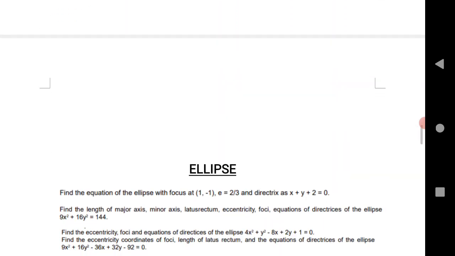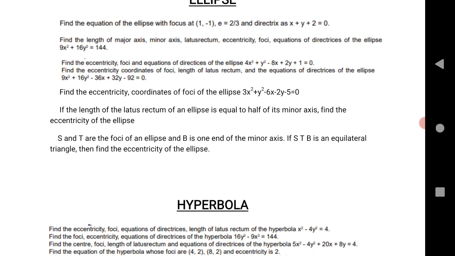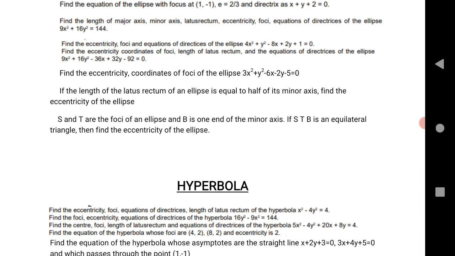The next chapter is a very important chapter for 4 marks, that is the ellipse. Find the equation of the ellipse with focus, eccentricity and directrix given. Find the length of the major axis, minor axis, latus rectum and eccentricity. The foci and equation of the directrix of an ellipse is a very important question that will definitely give you maximum marks. Next is find the eccentricity, foci and equation of the directrix of the ellipse.